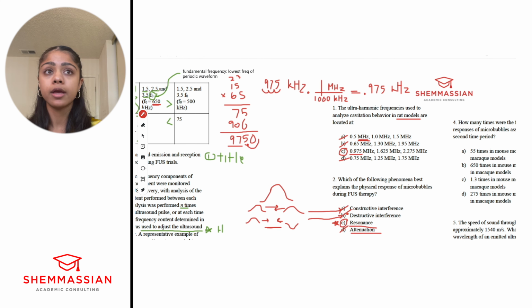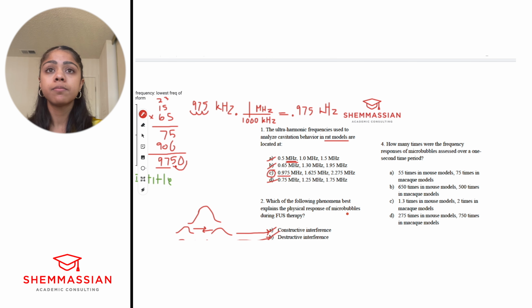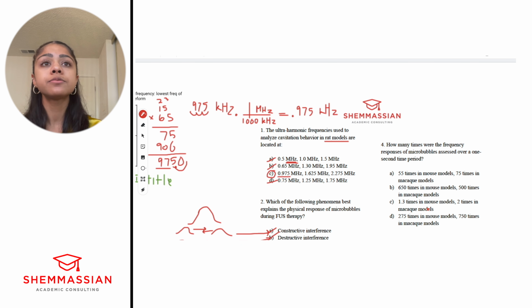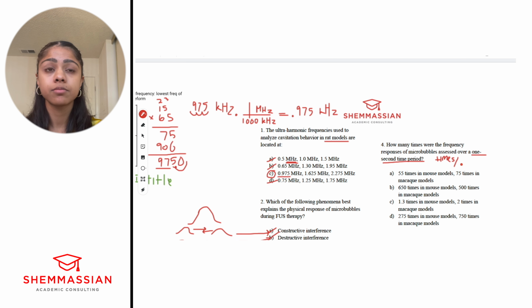Good. Okay. Number 4. How many times were the frequency responses of microbubbles assessed over a 1 second time period? So they describe these parameters in figure 1. So we would be going back to figure 1. And what were we looking for? We're looking for the number of times frequency responses were assessed over a 1 second time period, right? So times per second, that's basically our unit.